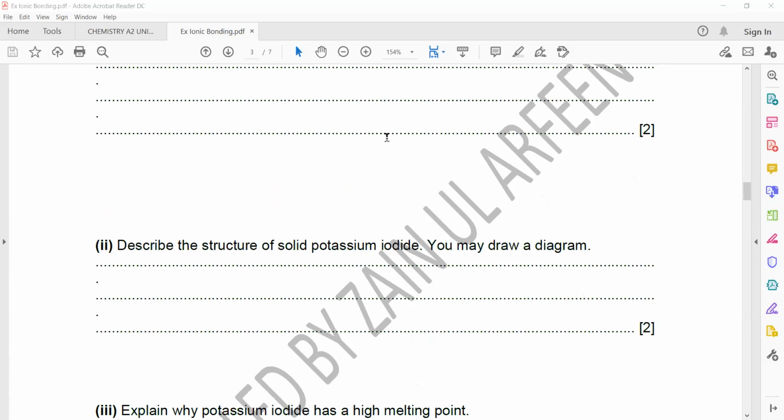Describe the structure of potassium iodide. You may draw a diagram. So you have to describe the structure, like how solid potassium iodide exists. Yesterday I told you, how does an ionic compound exist? An ionic compound exists as a lattice. So the term lattice means a regular arrangement of the ions.